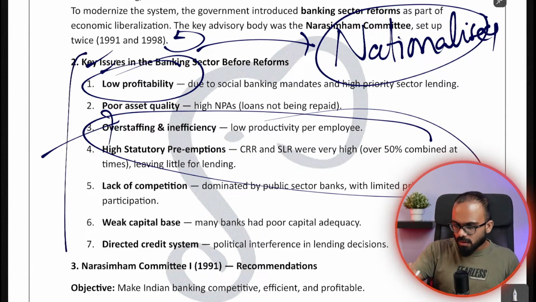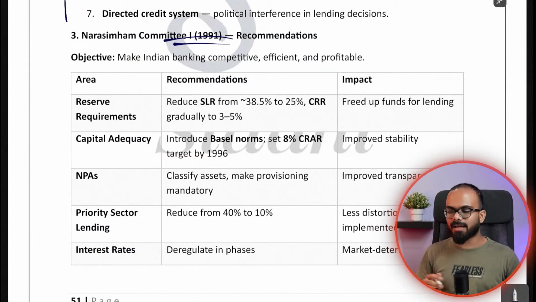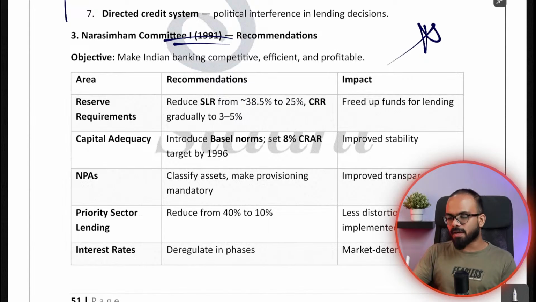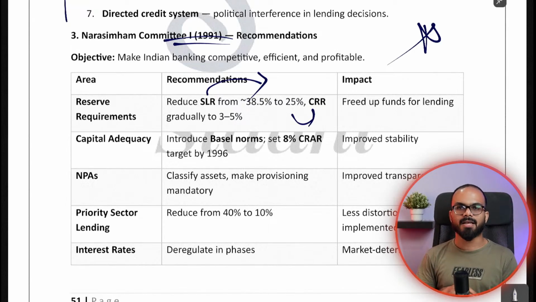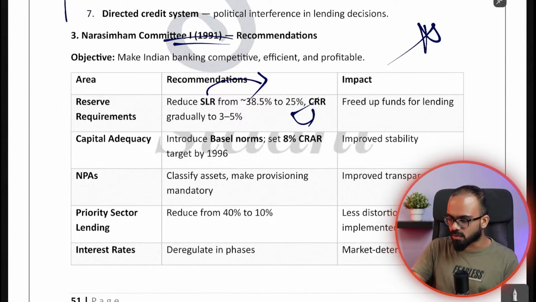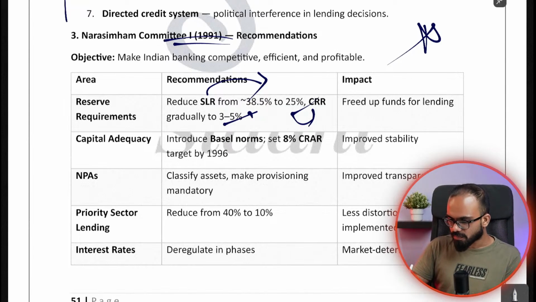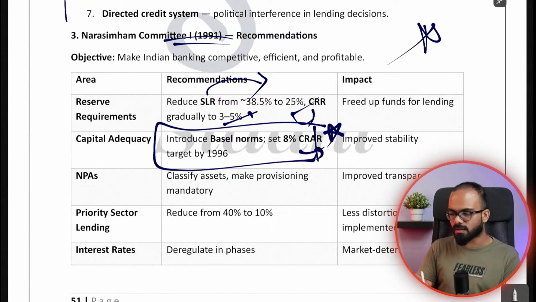So to handle all these things, the Narasimhan Committee was introduced, and they gave certain recommendations. These recommendations are important. First thing is, they said that you reduce CRR and SLR. Your SLR is at 38.5%, you reduce it to 25, you reduce CRR also. Next, you need to maintain a capital adequacy ratio. I will talk about it, don't worry.